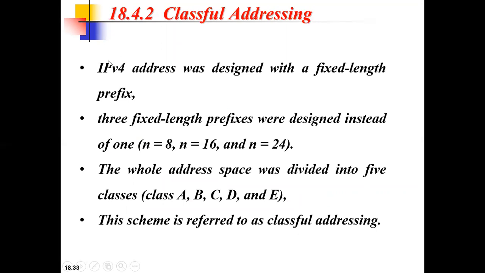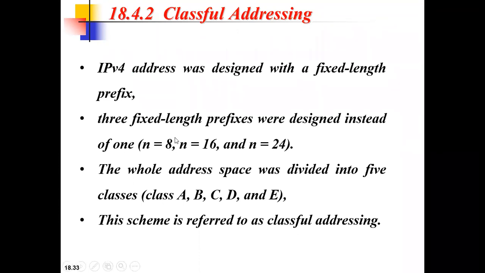So it was designed with a fixed length prefix. But in order to accommodate different sizes of network, these fixed length prefixes were divided into three types.